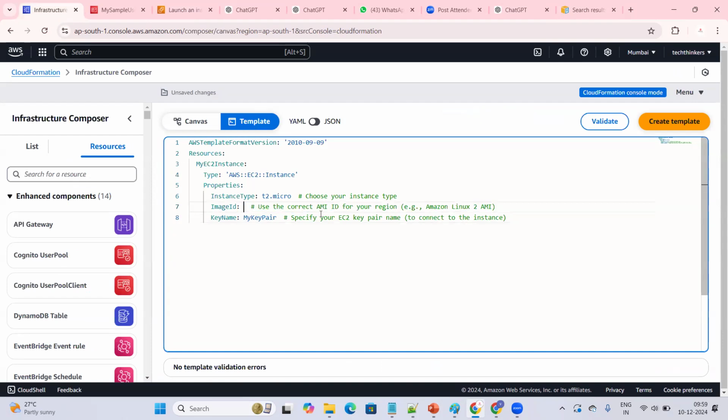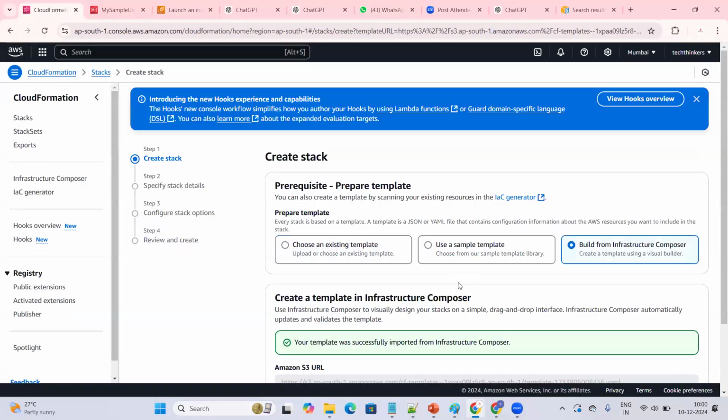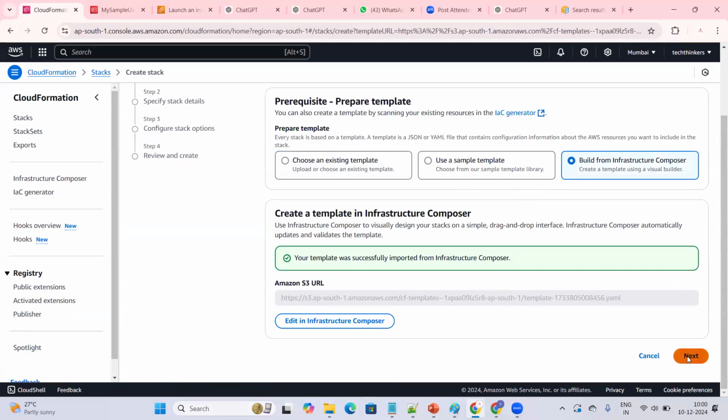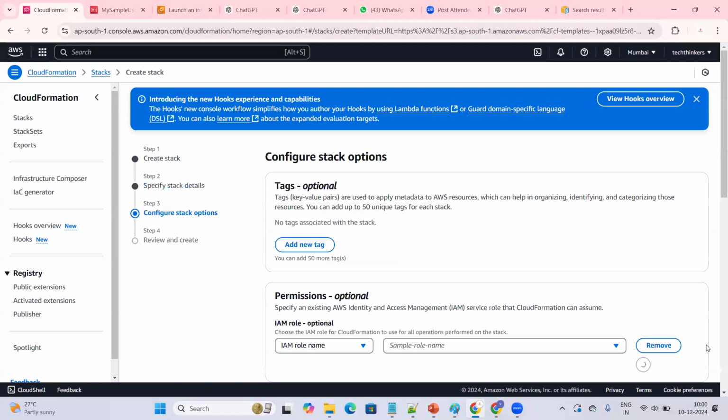I'll be removing this one and providing this instance type. For my key pair, I'm providing the name of the key pair. I'm not giving any region and all. If I do not provide anything, by default it will take some default options. I'm going to give the name as my EC2 stack. I'm going to click on next.